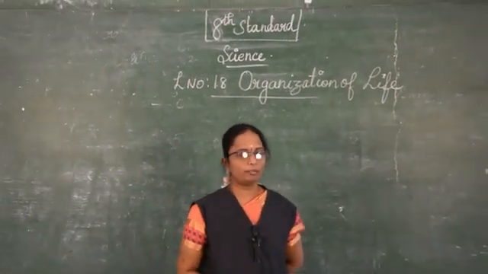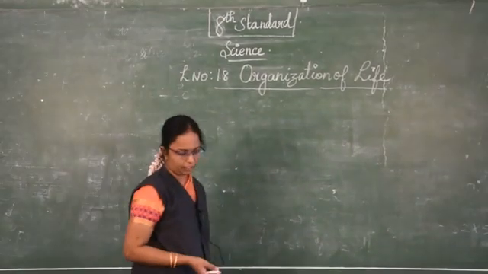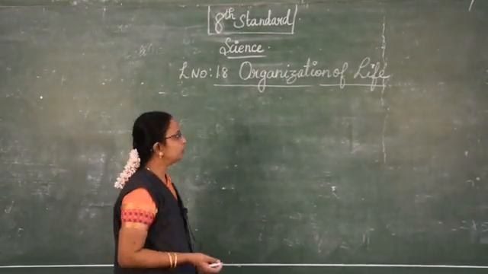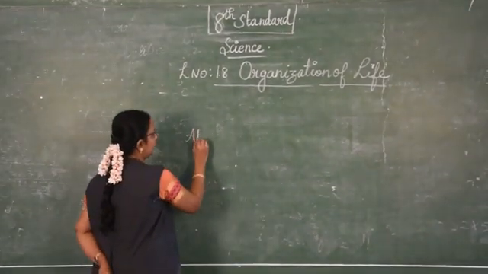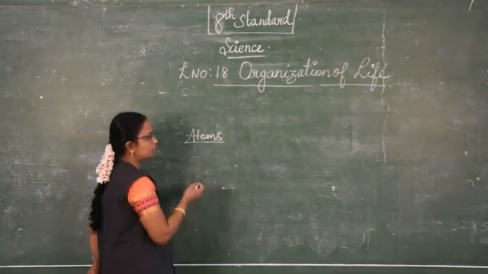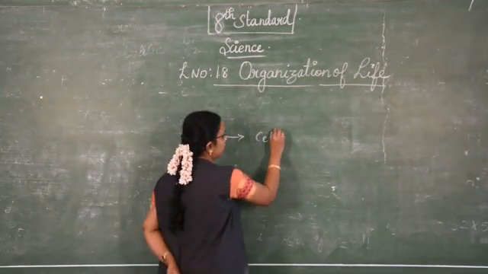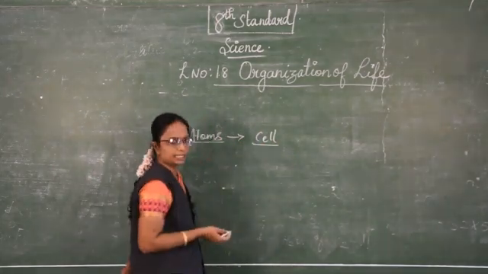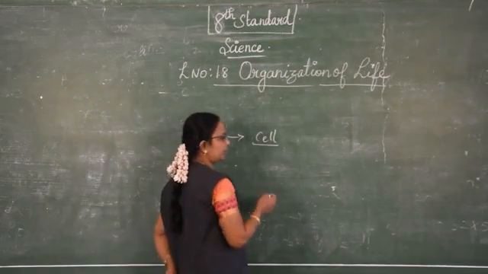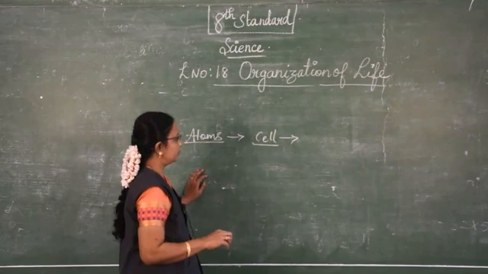In this lesson, we have seen about the cell, how the cell is formed through atoms. The atoms are the smallest particles which, by chemical reaction, form the cell. The cell is the smallest structure by which living organisms are formed. So, it is microscopic in nature.